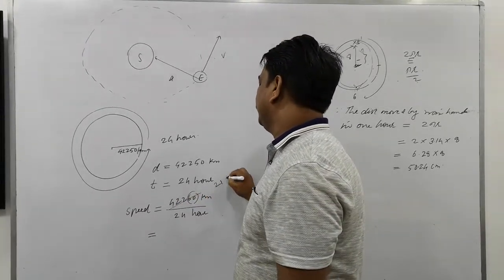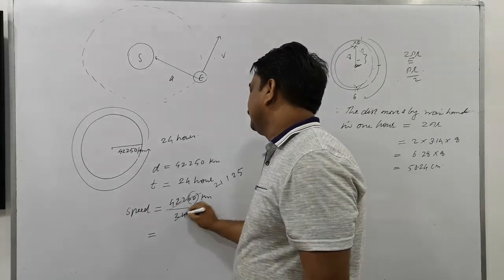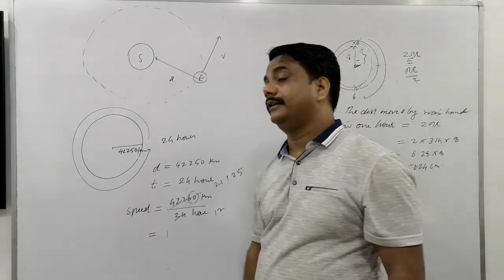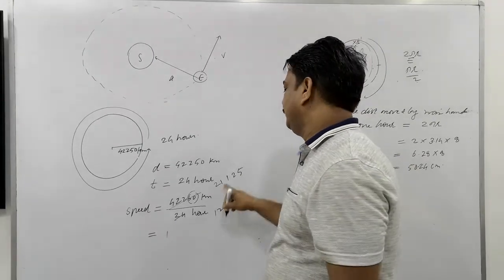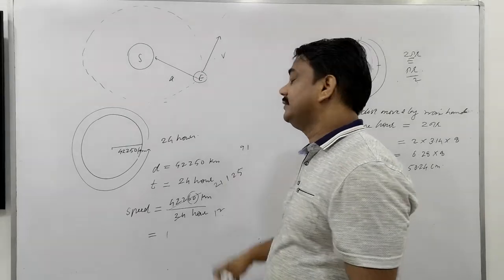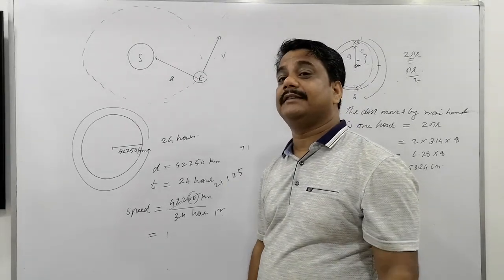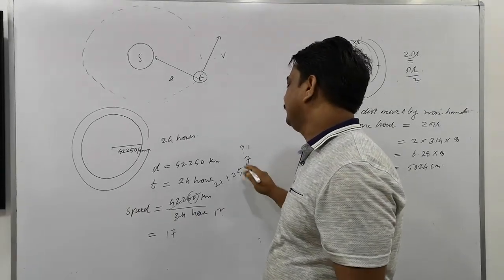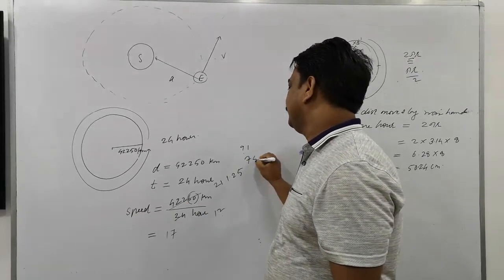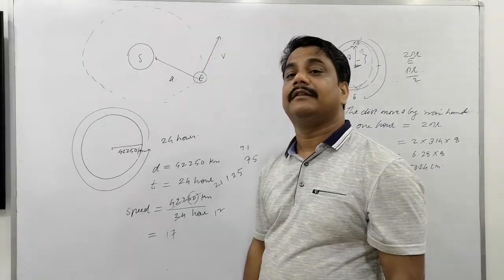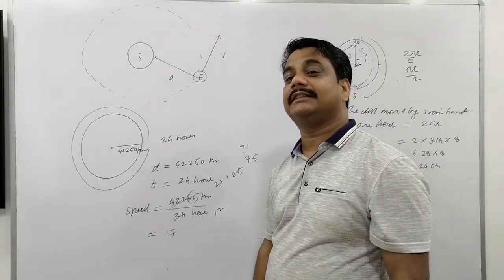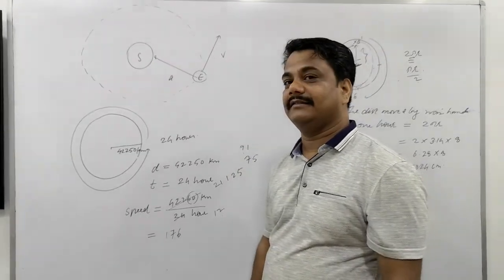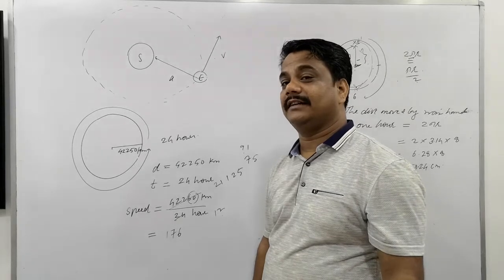2 ones are 2, 2 fives are 10, and it's 12. 12 goes in 21 how many times? 1 time. What's left? 9. Becomes 91. 12 goes in 91 7 times. 12 sevens are 84. What's left here? 7. Is that clear? And now becomes 75. 12 goes in 75 6 times. 12 sixes are 72.